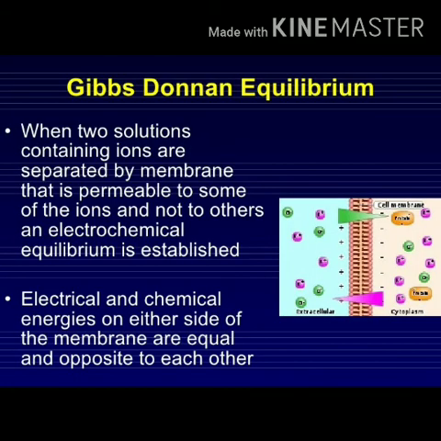Donnan equilibrium. This is also one kind of passive absorption. Here, two solutions containing ions are separated by a semi-permeable membrane. The ions move across the semi-permeable membrane in order to attain equilibrium. Thus, equilibrium is established by the movement of ions from one solution to other.